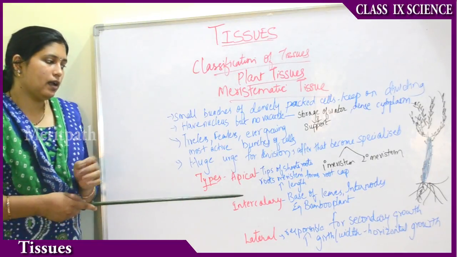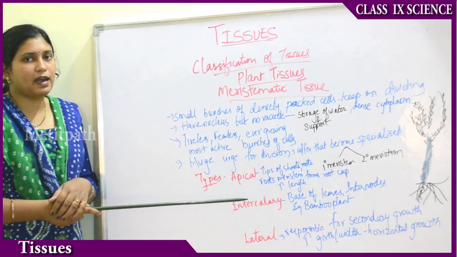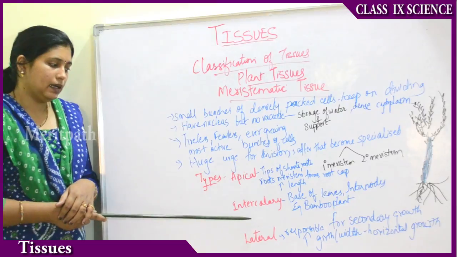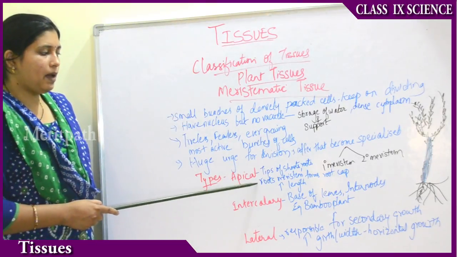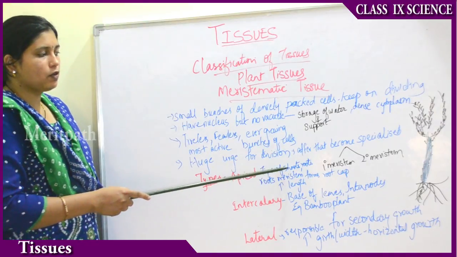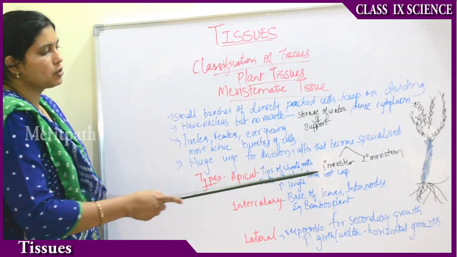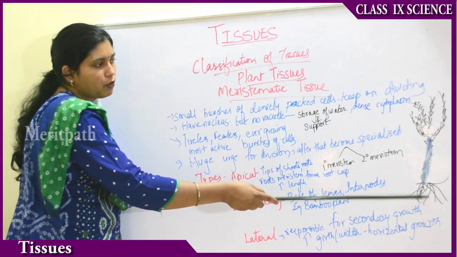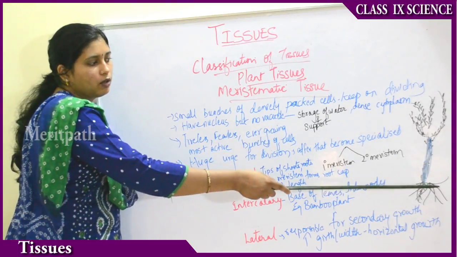Then what are the types of meristematic tissues? Depending on the location in the plant where they are located, they are classified into apical, intercalary and lateral. So where is apical meristem? Apical meristem is located in the tips of the shoots and roots, and root meristem forms the root cap. So they are responsible for vertical growth, either upwards or downwards.